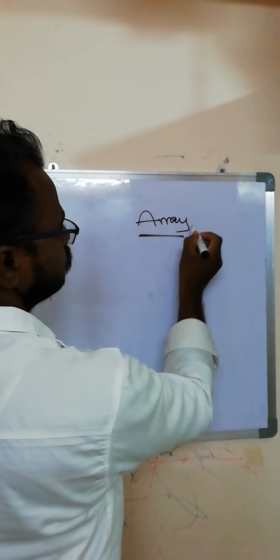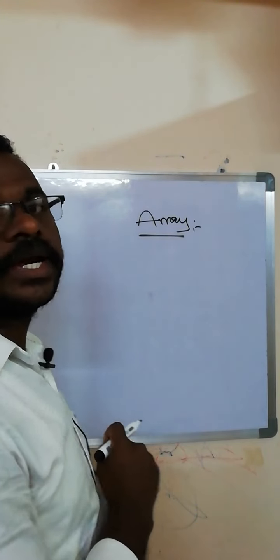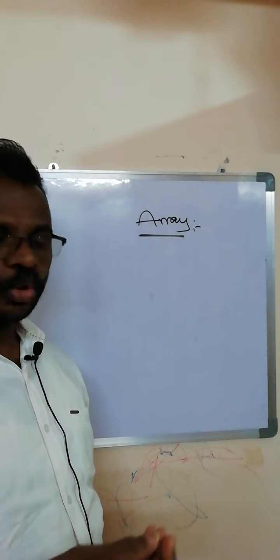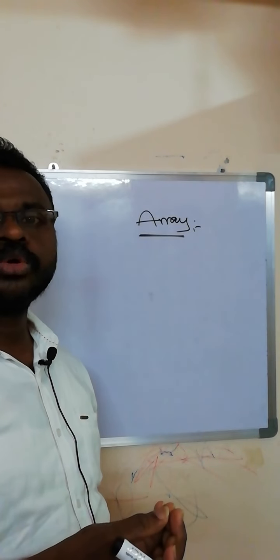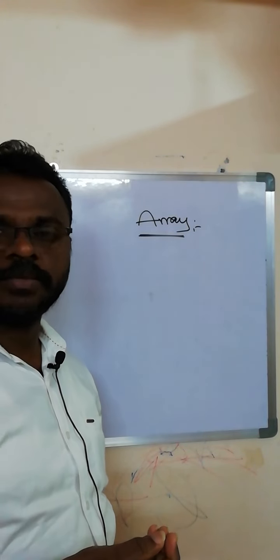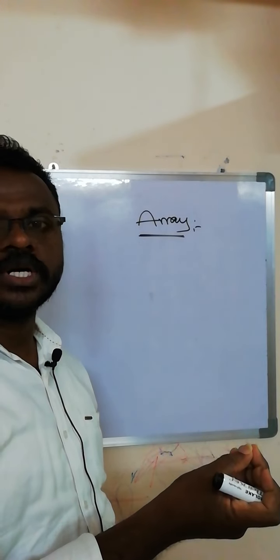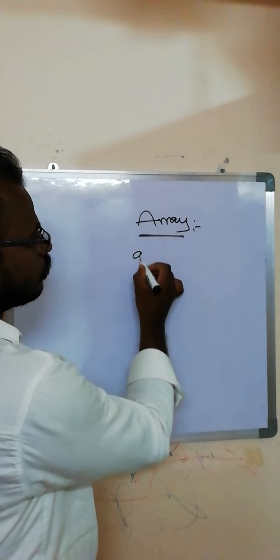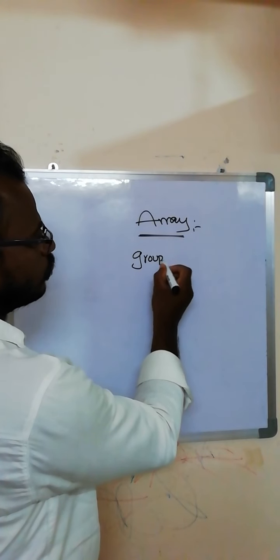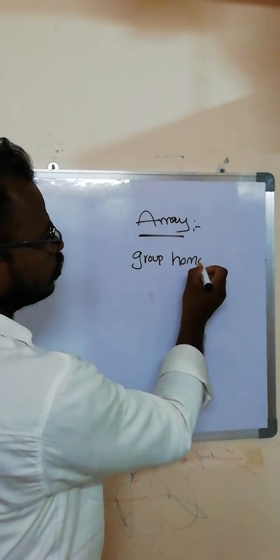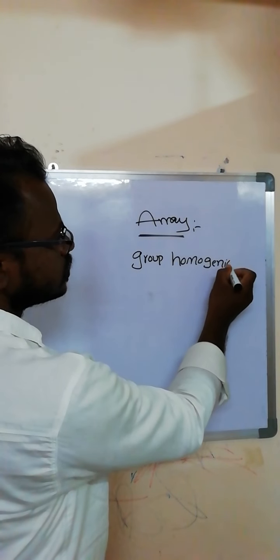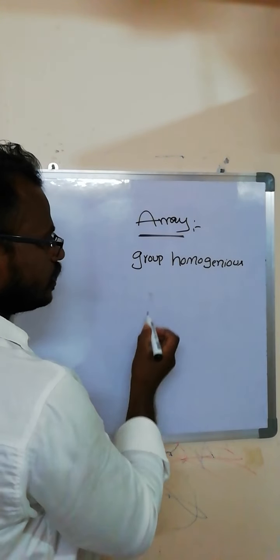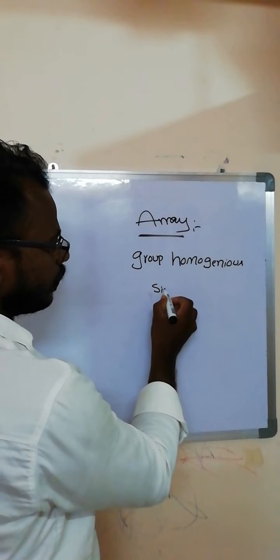Array. This data type can contain a group of homogeneous data elements with a single variable name. See, this data type can contain not a single element, but a group of homogeneous data elements with a single variable name.